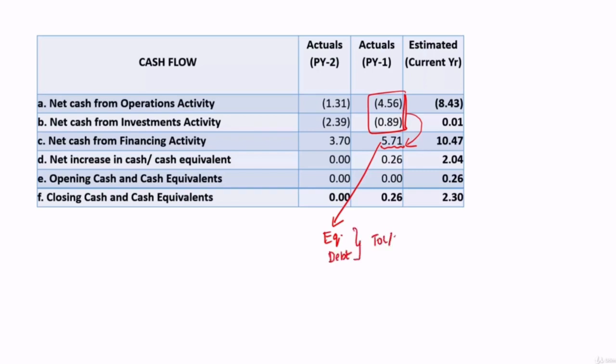Whether TOL by TNW is satisfactory, because year on year they are reporting negative operational cash flows, and they are managing the show only with the funds what they are mobilizing through financing activity and not on their own. So this got to be explained. So here these two outflows were managed by this inflow. After setting of this, there is a surplus of 0.26 lakhs, okay, 0.26 crore, and that is available as closing balance. Fine.